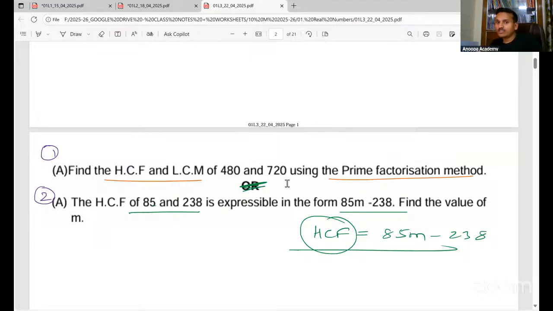We have done all these questions. Find the HCF and LCM by the prime factorization method. See, all these are being asked in the board exam. Whatever we have done in class also, all these are being asked in the board exam.